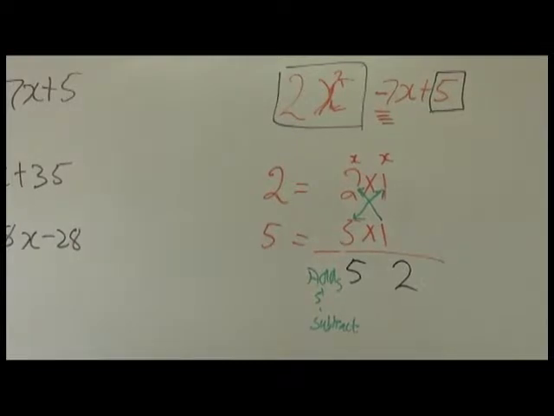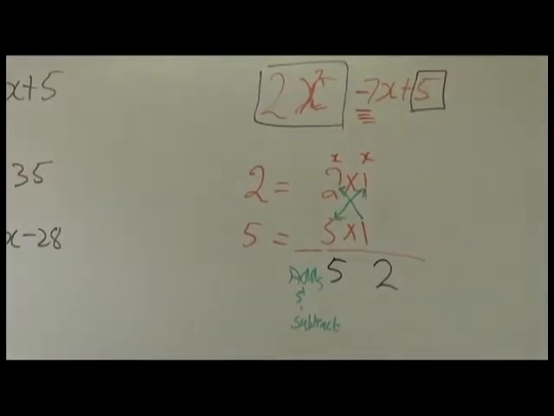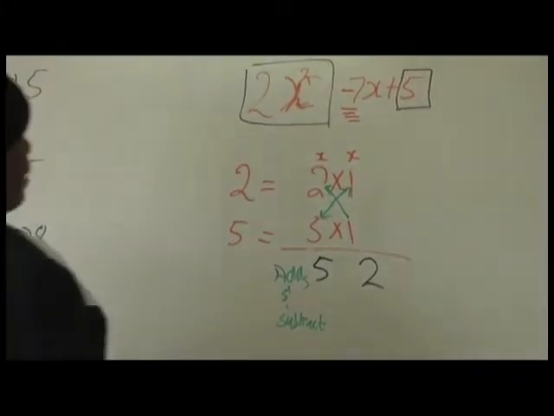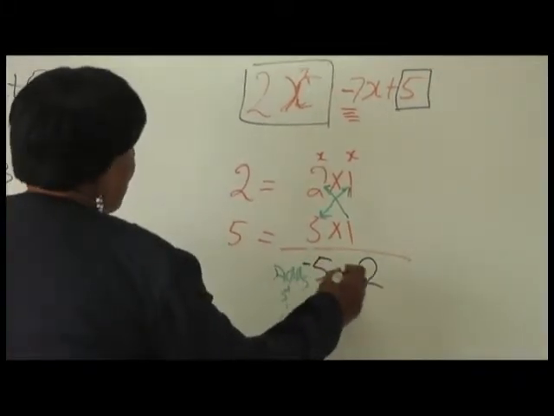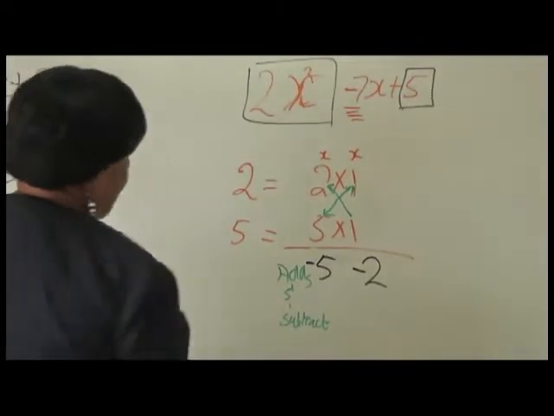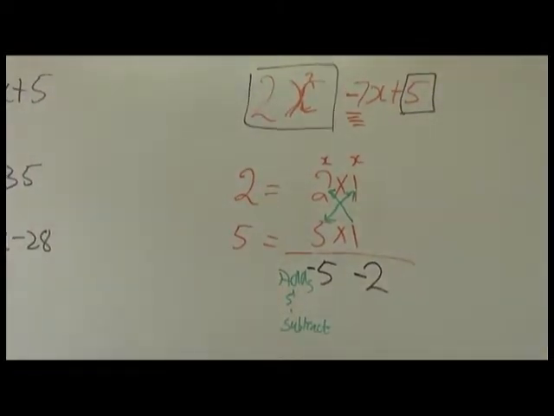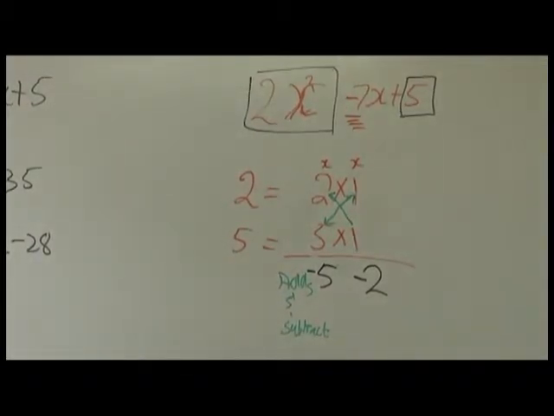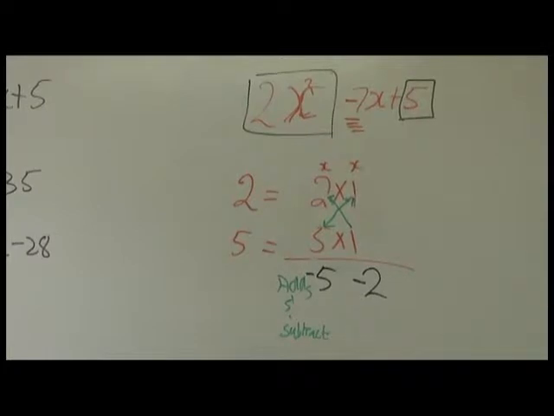And we know right away, if we wanted to get a negative 7, the 5 had to be a negative, and the 2 had to be a negative. All right, so that when we add them, we would get our negative 7.